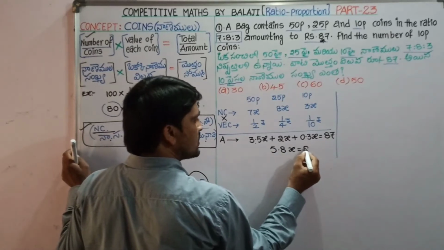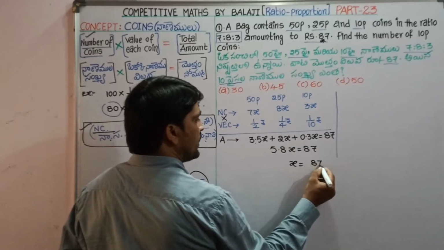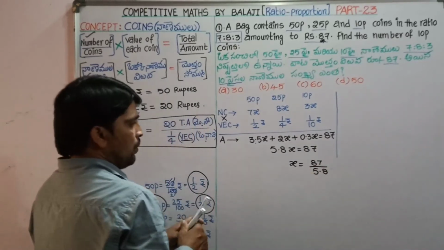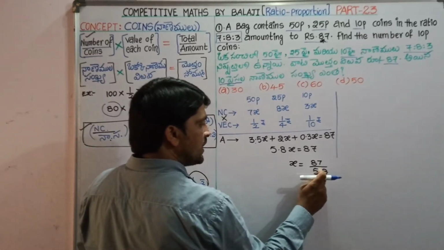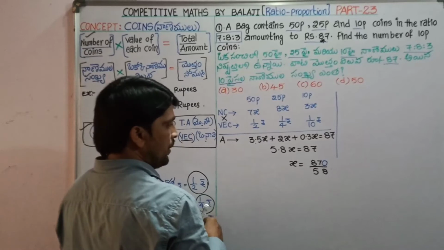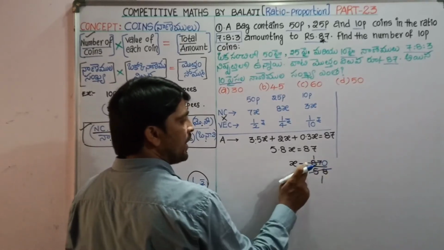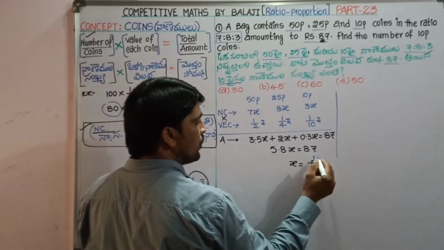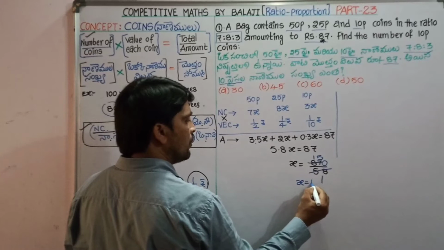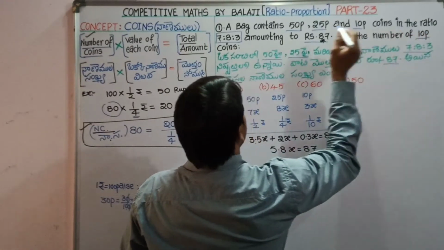5.8x is equal to 87. So x is equal to 87 by 5.8. Okay, but remove the decimal place in the denominator and put a single zero in the numerator place. Now 58 ones are 58, 29 is the remainder, 29 0 is 290, 58 5s are 290. So x is equal to what? 15. But we have to find the number of 10 paise coins.